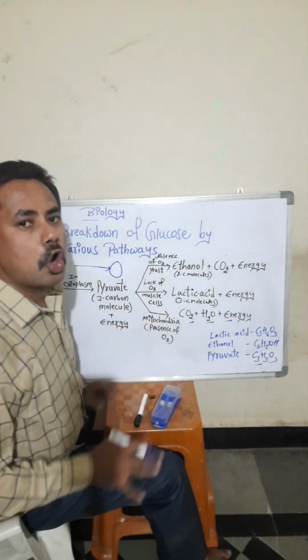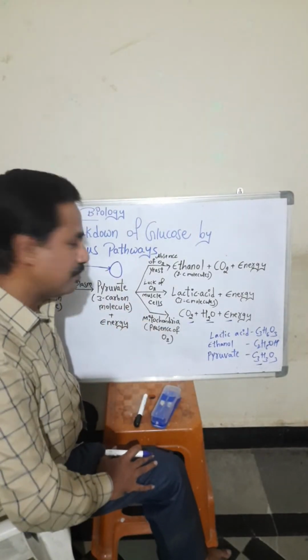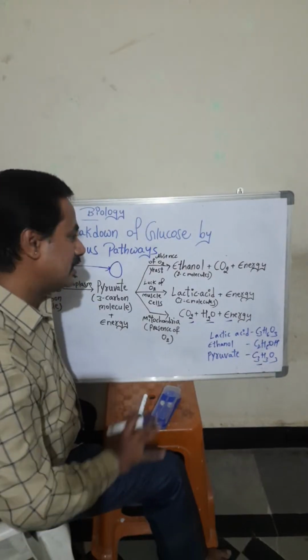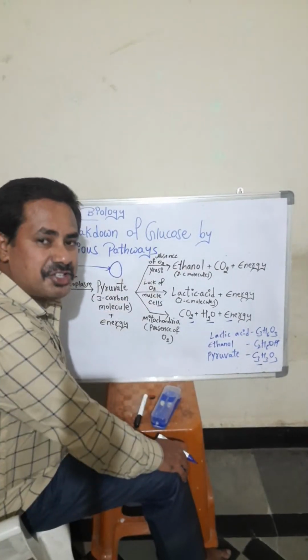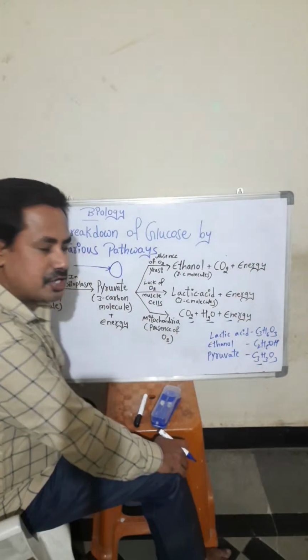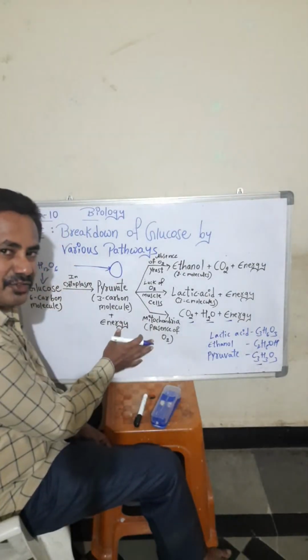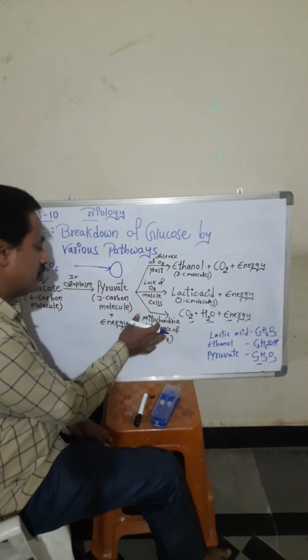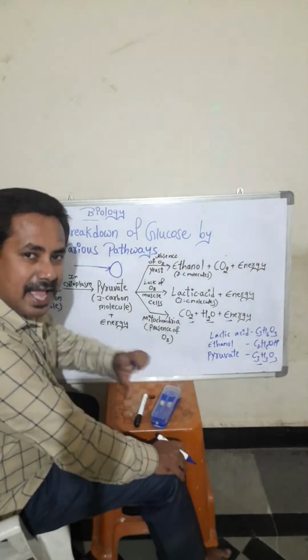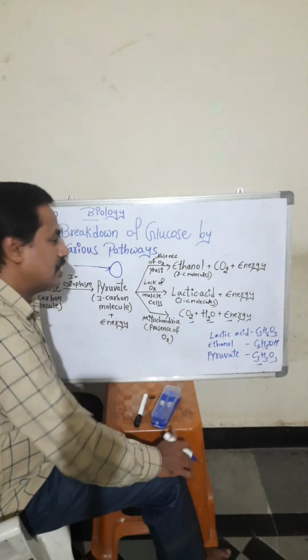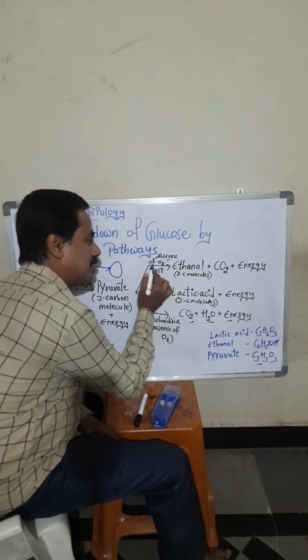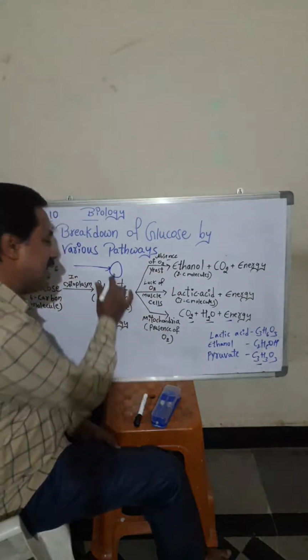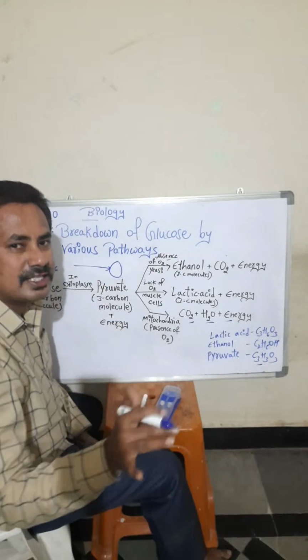They will not use oxygen, because they are microorganisms. The mode of respiration is anaerobic respiration. Here in humans, what we have seen in animals, humans, the presence of mitochondria, that is aerobic respiration. That's why I have written here absence of oxygen. The yeast, they do not want any oxygen.